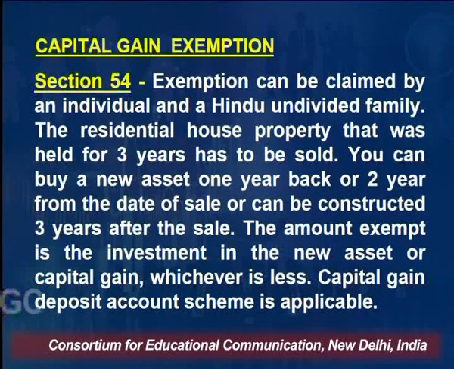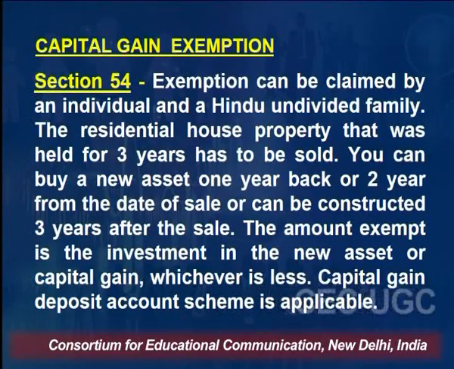Suppose I am living in Delhi, I am disposing of this house and I want to shift after my retirement to, for example, Kolkata. So I am buying a house in Kolkata before disposing of the Delhi house. Within that year in which I have purchased the house and disposed of my house in Delhi, the entitlement of exemption is allowed.